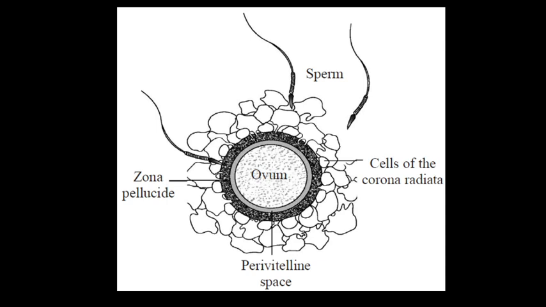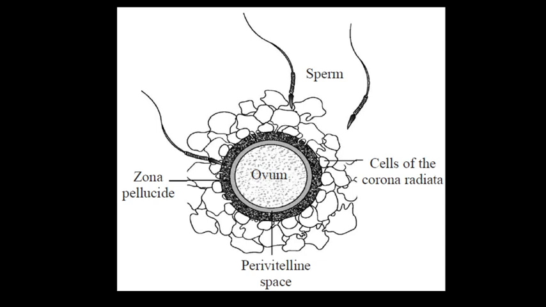And what is the function of corona radiata? Like, what is the function of zona pellucida? Zona pellucida blocks the entry of additional sperm after fertilization. In the same way, corona radiata remains stuck to the outside of the zona pellucida. Between the cell membrane and the zona pellucida, a distinct space is present, said to be the perivitelline space.